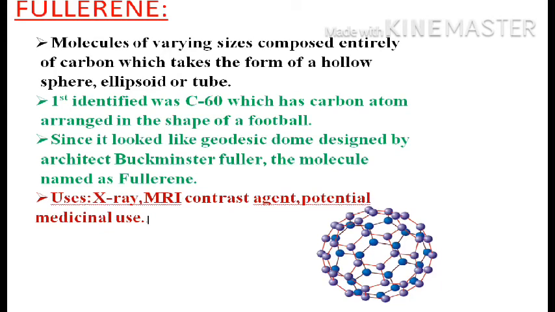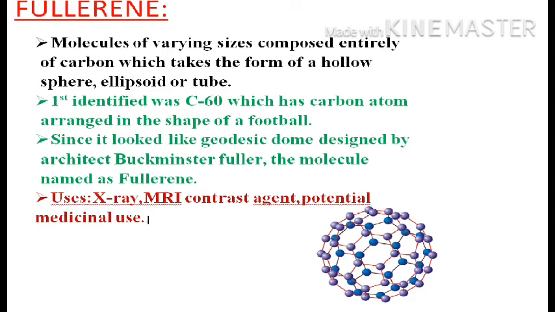The next carbon allotrope is fullerene. It's a molecule of varying sizes composed entirely of carbon, which takes the form of a hollow sphere, ellipsoid or tube. The first one to be identified was C60, which has carbon atoms arranged in the shape of a football. Since this looks like the geodesic dome designed by US architect Buckminster Fuller, the molecule is named fullerene.